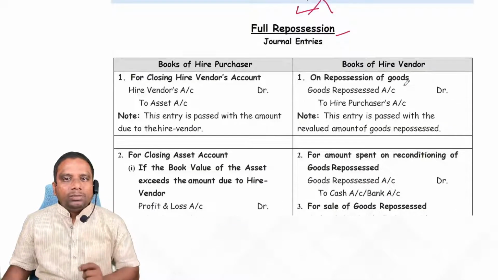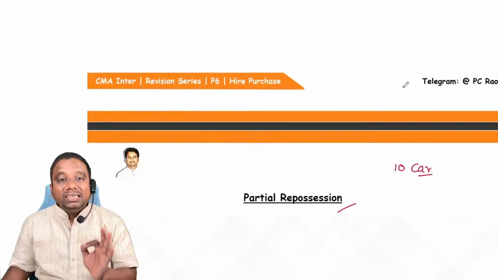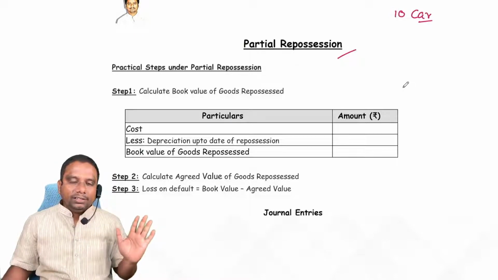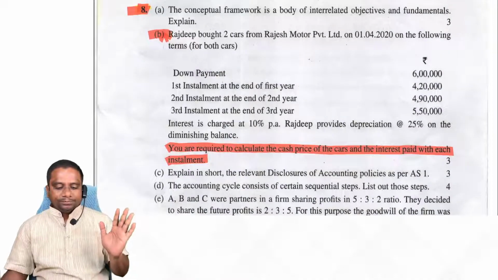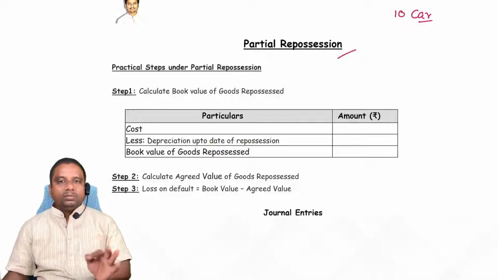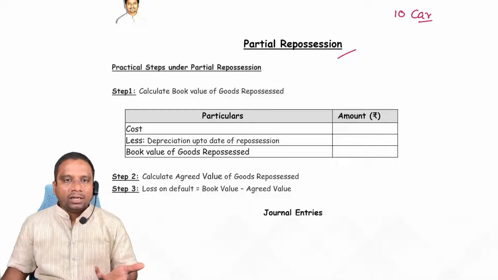If it is full repossession, then it is easy. But if it is partial repossession, then it becomes difficult. If you observe the past 4 attempts, they didn't ask any question from this repossession. But we have to discuss this because in future attempts they may ask.